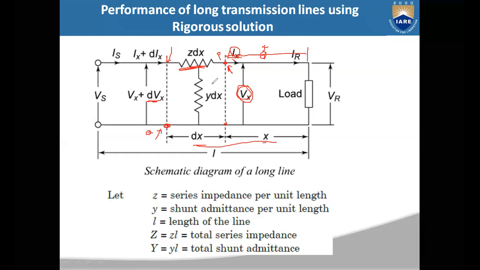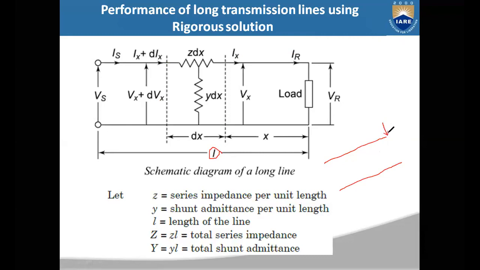Is it clear? If you understand these parameters, you can understand the entire performance of the transmission line. I will again explain. You are going to consider the length of the transmission line, which is L here. Now you are taking your receiving end as your reference.